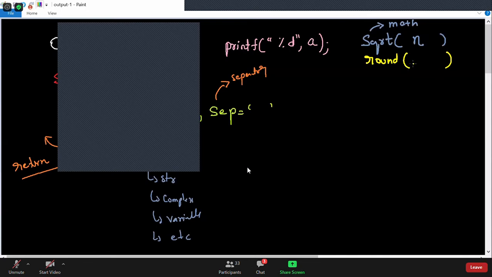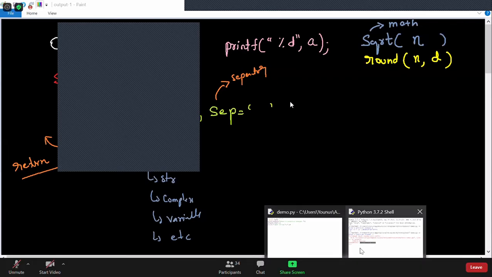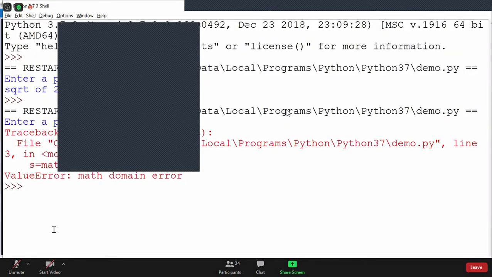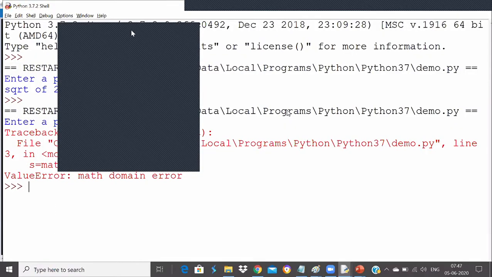Yeah, thank you, Udit. So it takes two parameters, guys: the number and the decimal value you want to round it off to. How many decimals you want to round it off to, you can use this function. Let me explore this function as well, and show you how it looks.